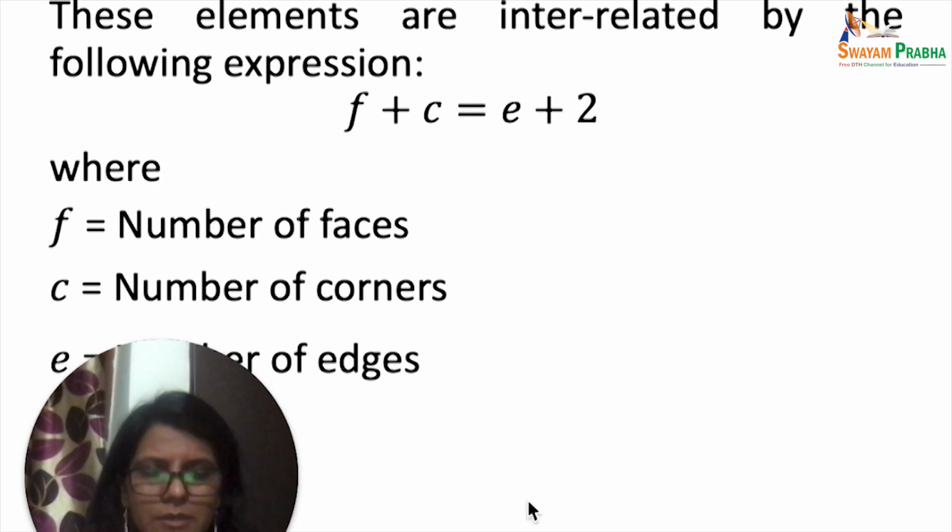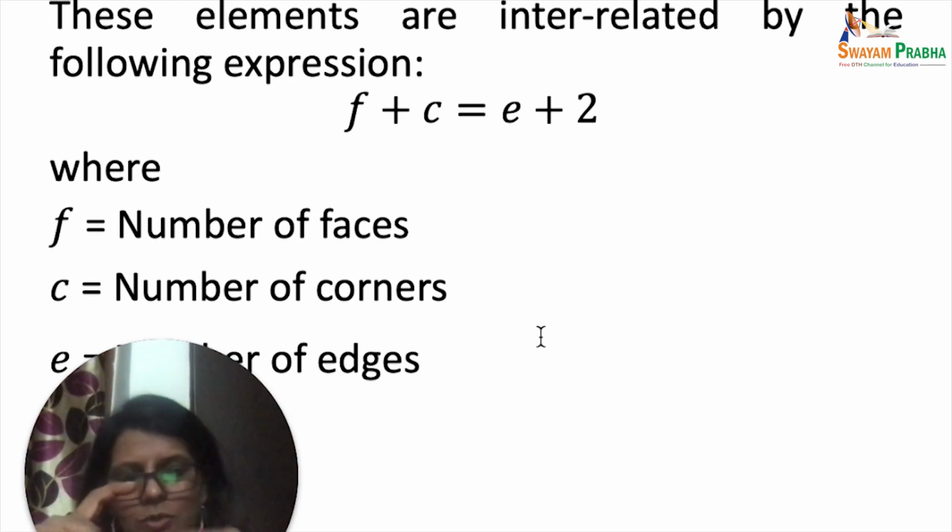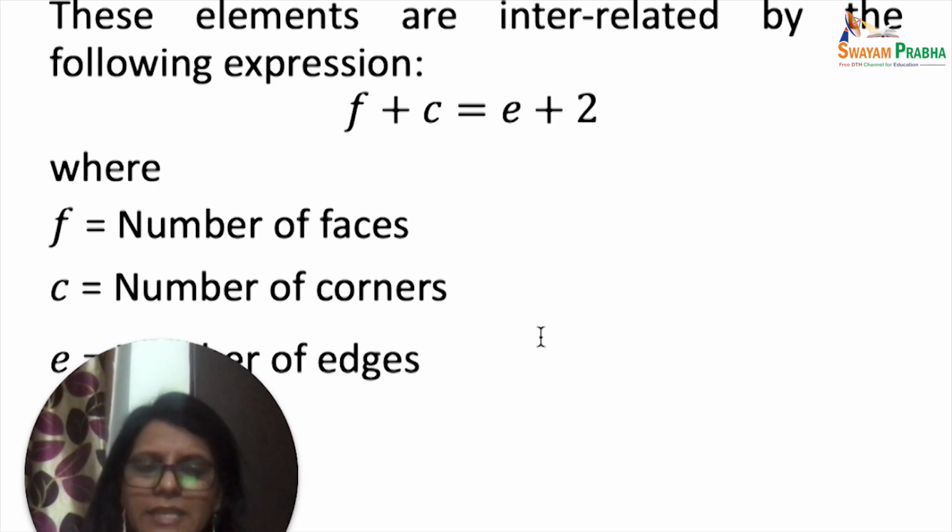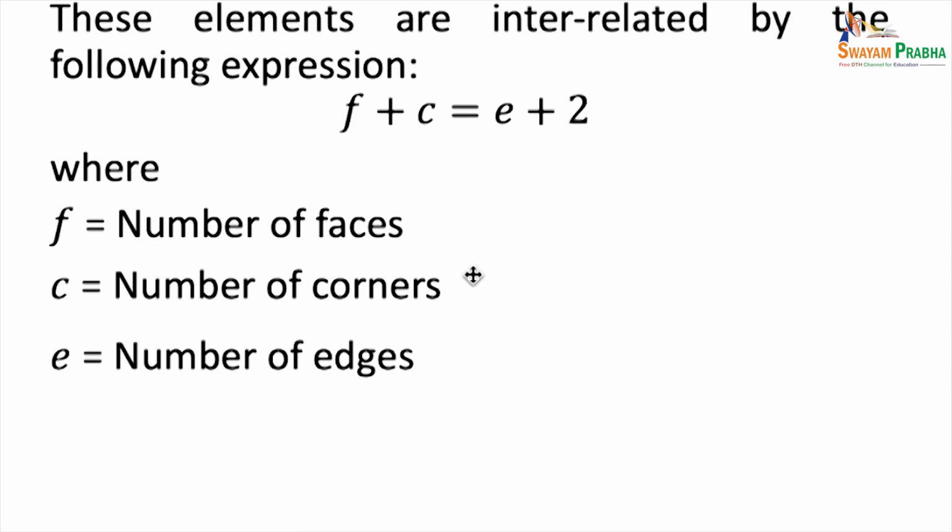So if I assume this is a face and I join the corners of a face diagonally, then I get two face diagonals in one face. You can also have body diagonals. By joining any two corners which are not in the same face, a body diagonal is obtained. Now there are going to be four body diagonals in a cube. I will show it to you visually in the later slides. But right now, let's just focus on the terms.